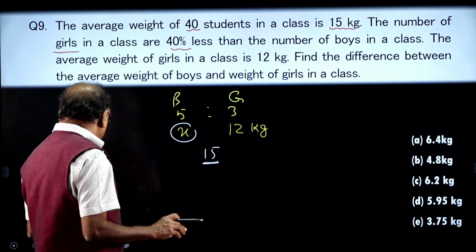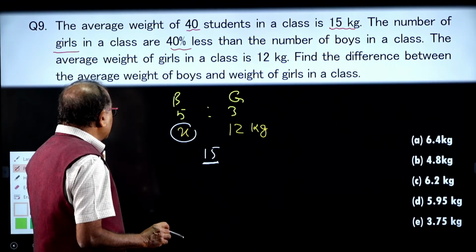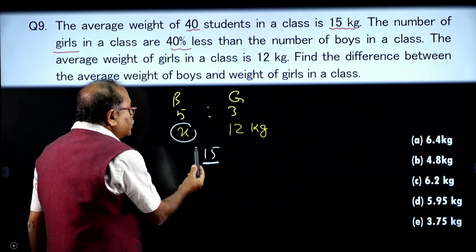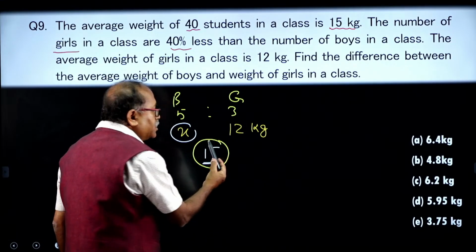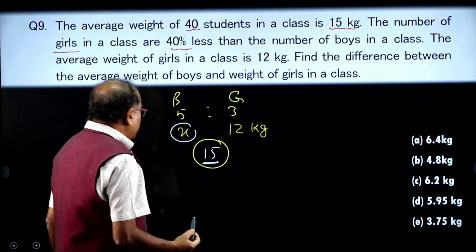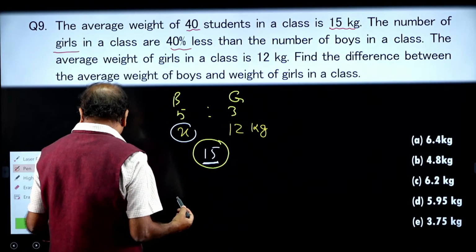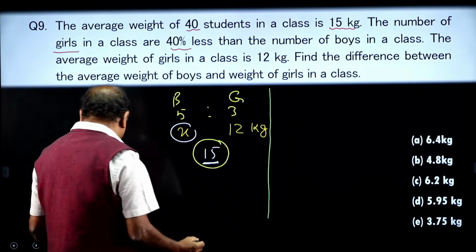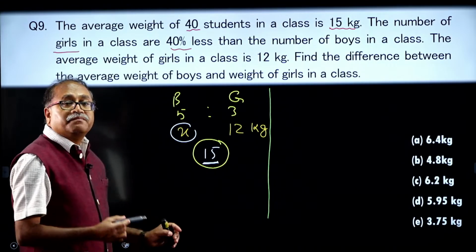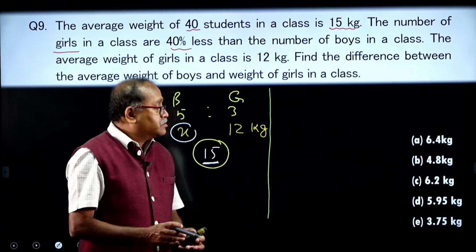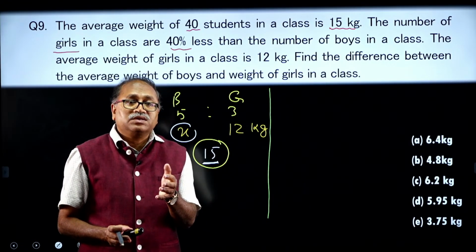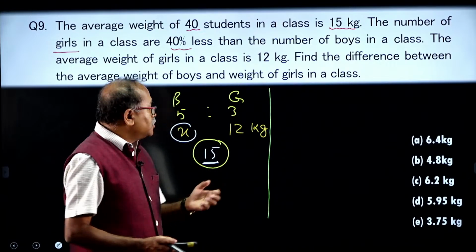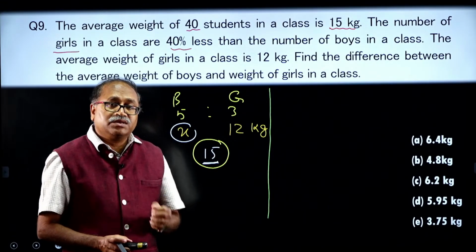Okay. Let me explain how to answer this question. We know this part, 15 is the overall average. If you have attended our regular classes or the banking course or the RRB or SSC recorded courses, then you must have been exposed to how to answer this question.